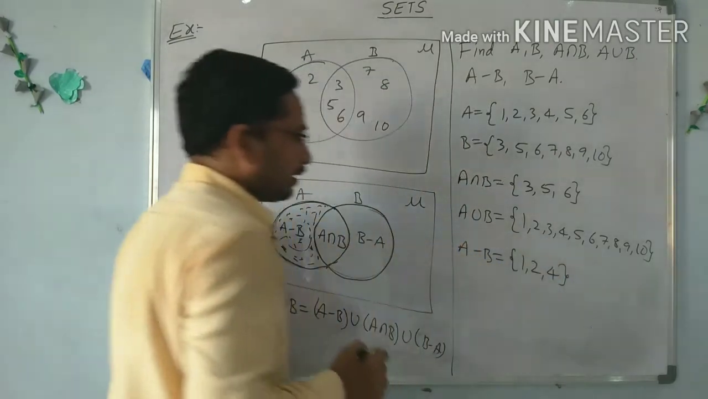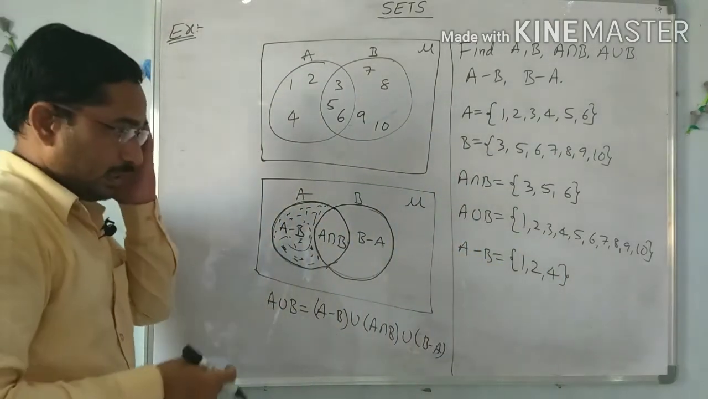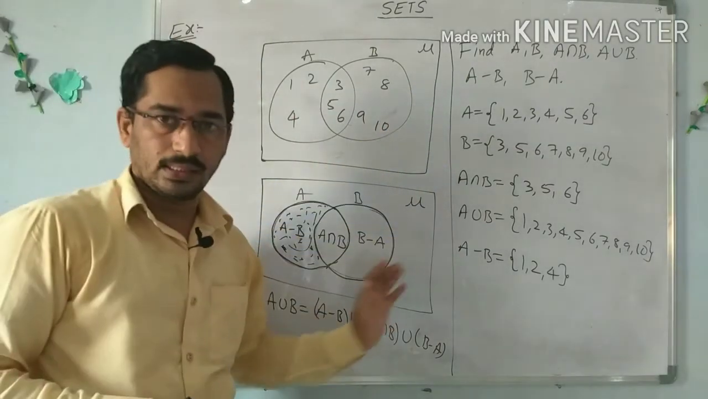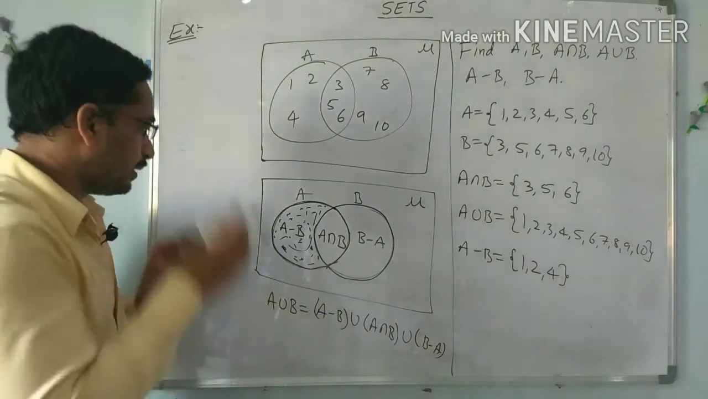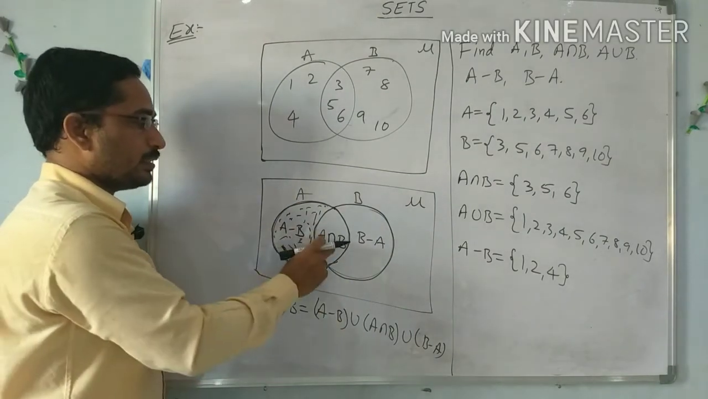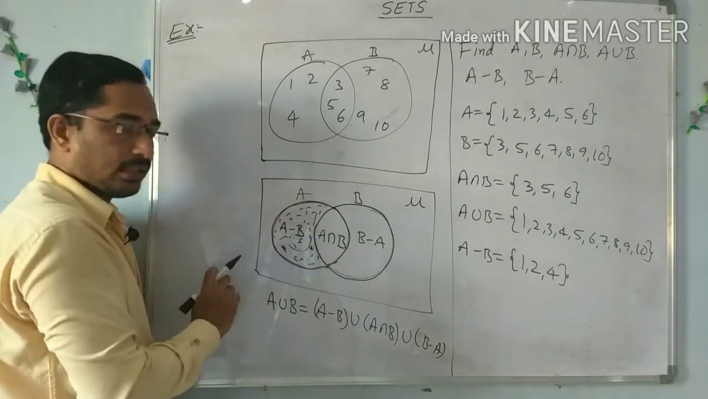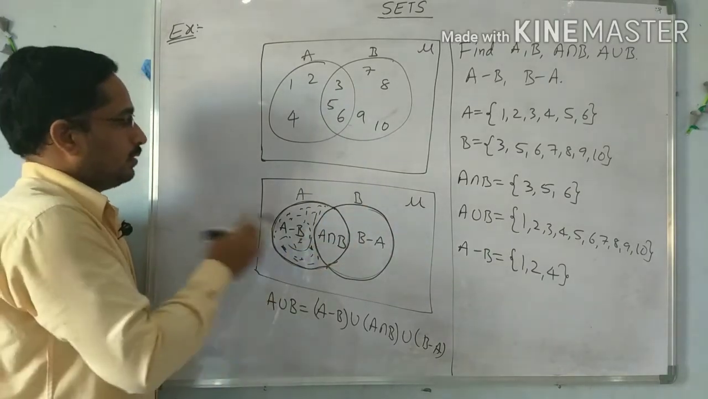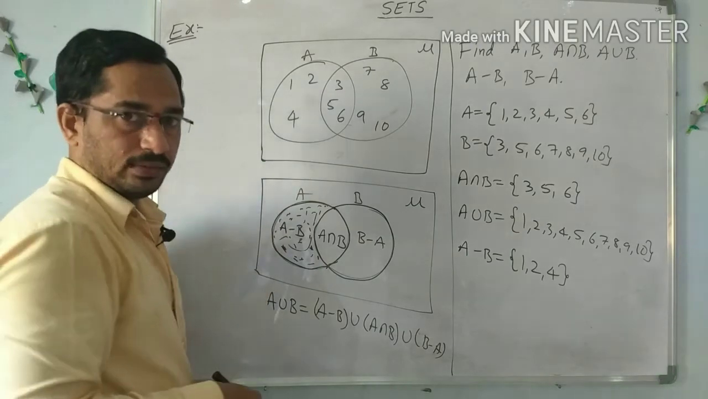Here we are not using formulas; only from the Venn diagram we have to observe all these sets. We have to keep this diagram in mind. It contains A minus B, this is A intersection B, and this is B minus A, and the combination of all of these is A union B. This is the easy method to identify the elements.